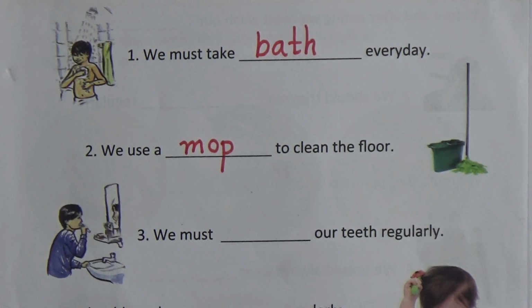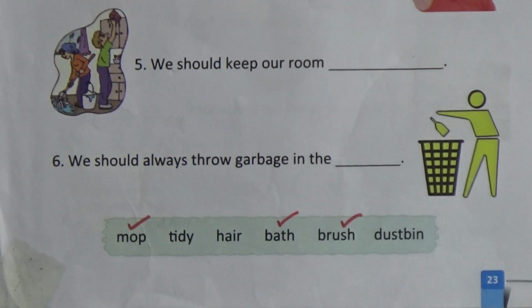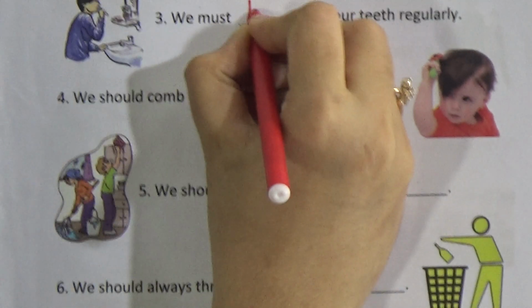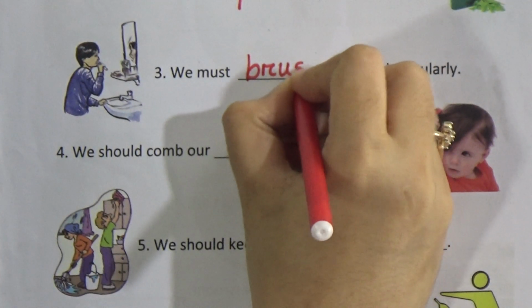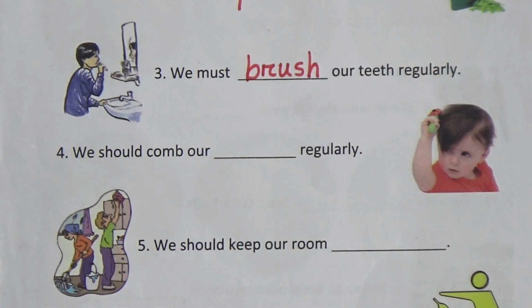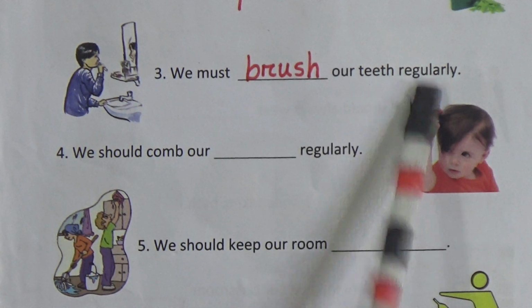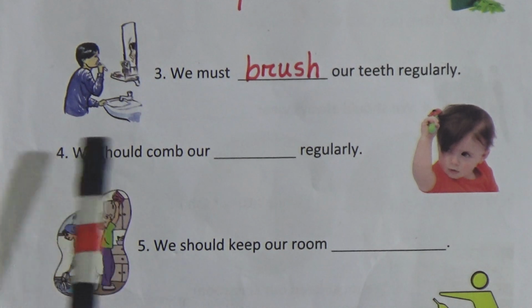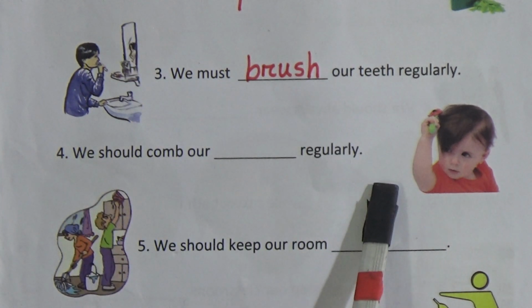From this box we can see here is the word brush. We are taking this word now and we will write: we must brush our teeth regularly. Brush, spelling B-R-U-S-H, brush our teeth regularly. Now 4 number, we should comb our dash regularly.